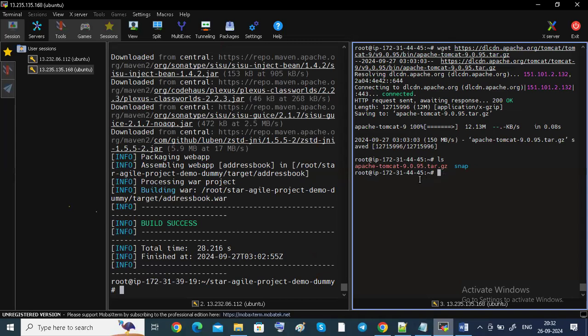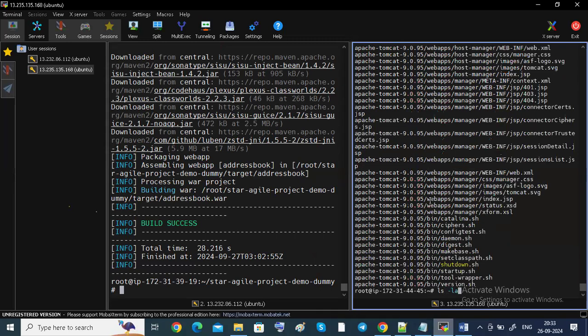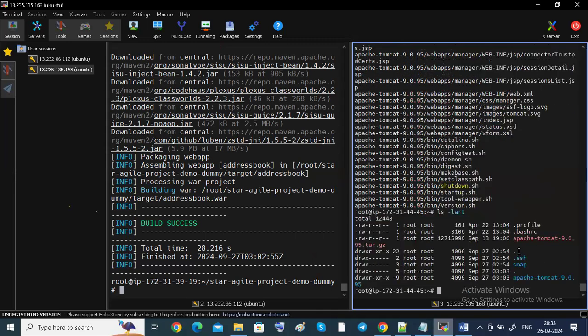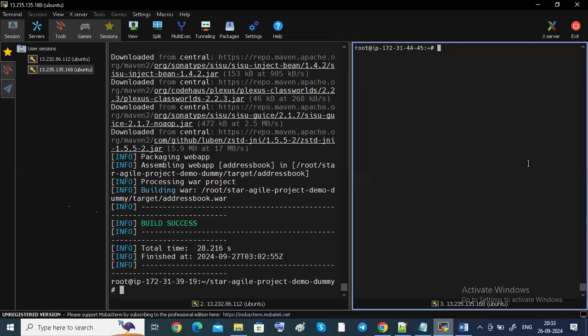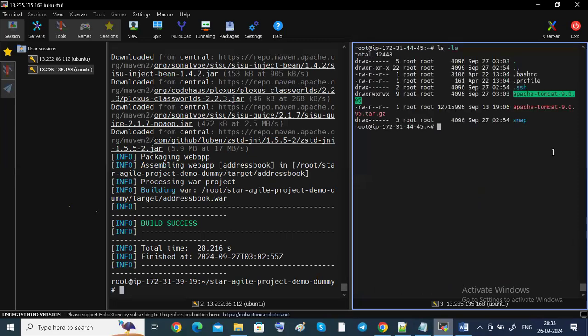See, now I want to do untar, guys. Now I want to do untar. tar -xvzf. Watch it now. So now it has come or not. You can see here, it has come, right? See, I want to give full permissions. chmod, full permissions, 777. What are the default directories there? You can see here. cd apache-tomcat, enter, then ls -la.